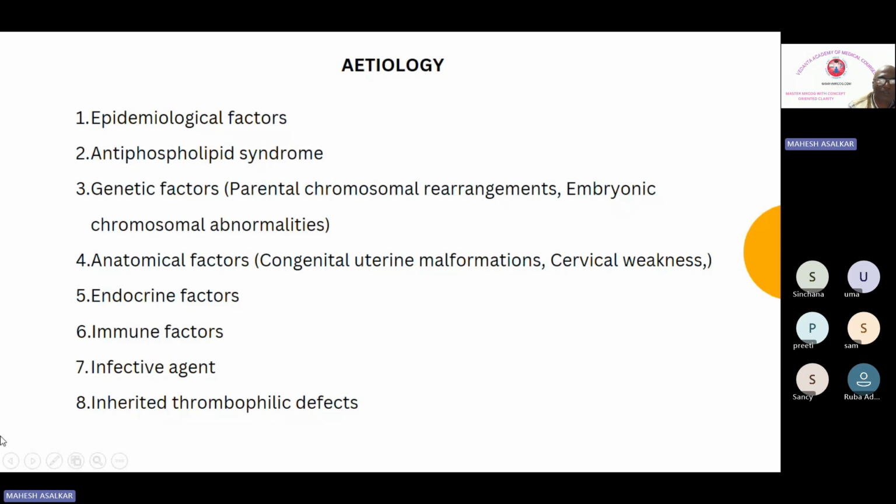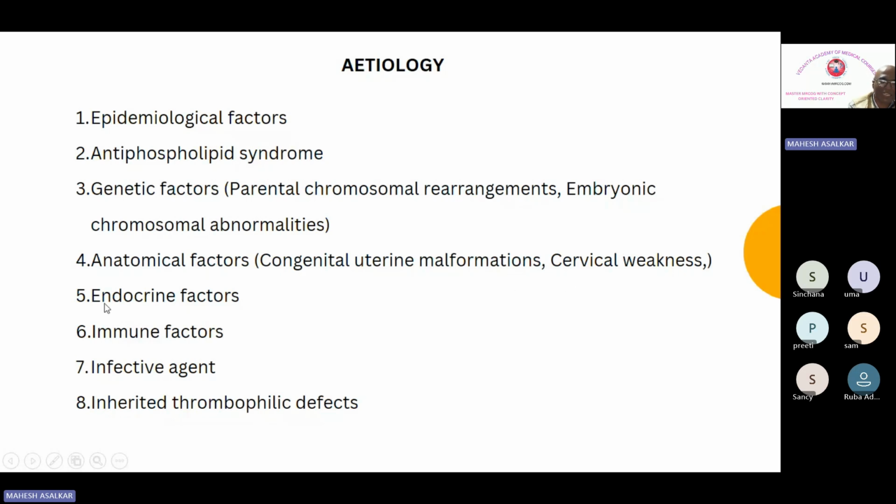So first is the epidemiological factor, second is antiphospholipid antibody syndrome. Then they talk about the genetic factors, in which there are 2 factors: one is parental chromosomal rearrangements, and the second is embryonic chromosomal abnormalities. So in genetic factors, both parental as well as embryonic factors are taken into consideration. The next factor is anatomical factors, in which you have 2 things: one is congenital uterine malformation, and the second is cervical weakness.